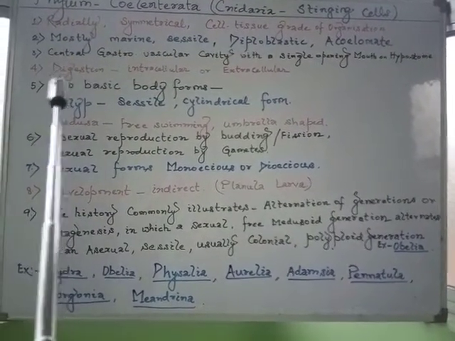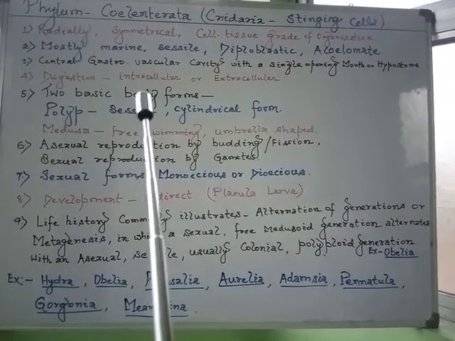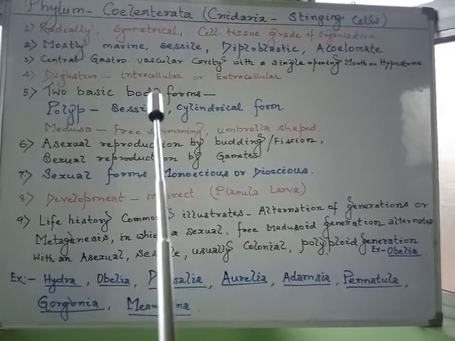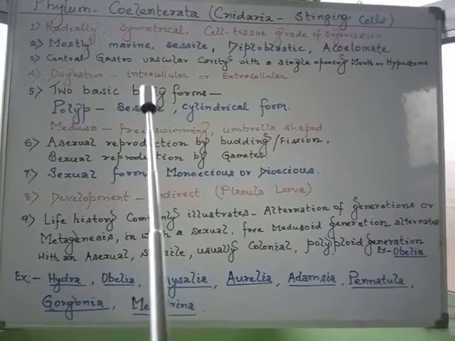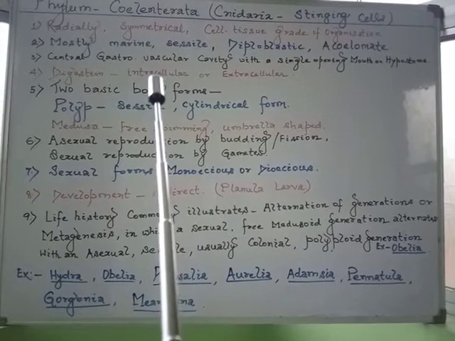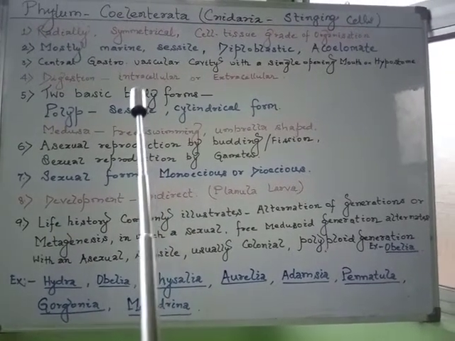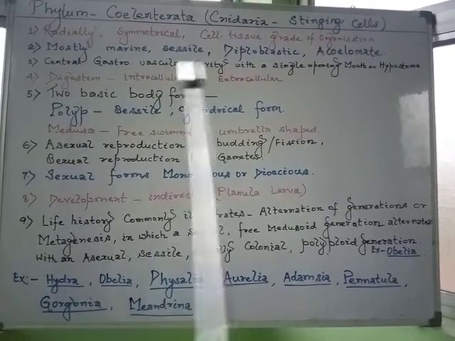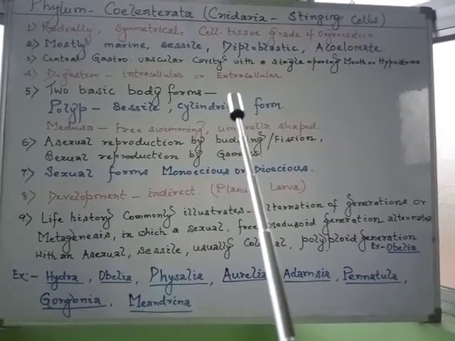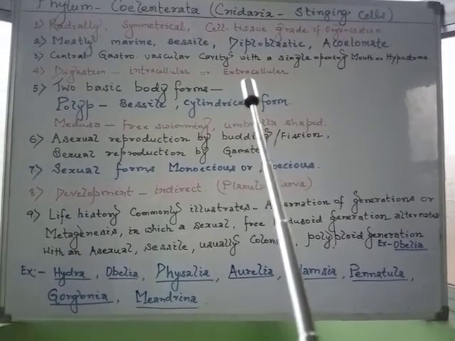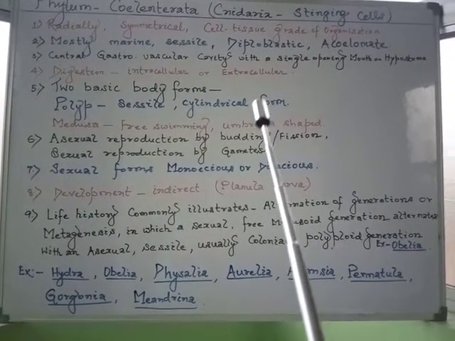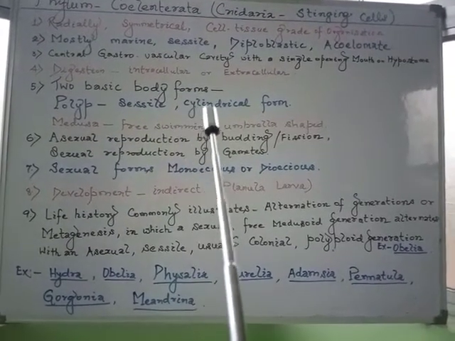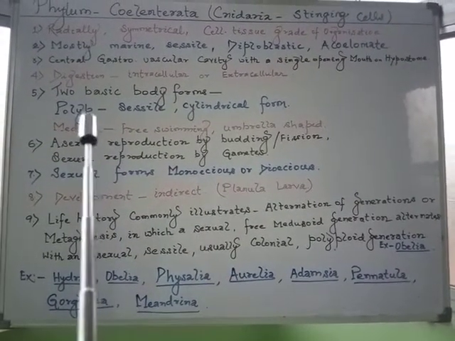Now the fourth point: digestion may be intracellular or extracellular. As we have discussed, intracellular means the process takes place within the cell. When the digestion takes place outside the body by the secretion of enzymes, it is called extracellular digestion. Now the fifth point: two basic body forms are exhibited in some of the members, the polyp form